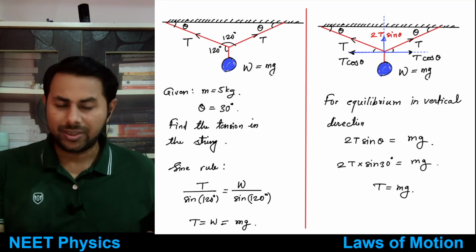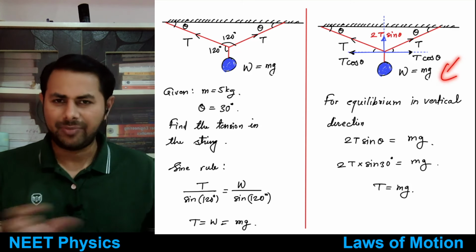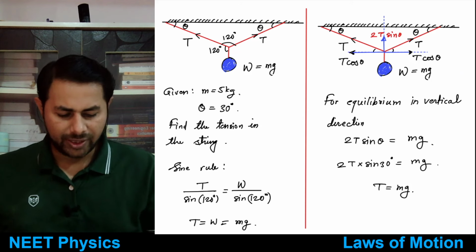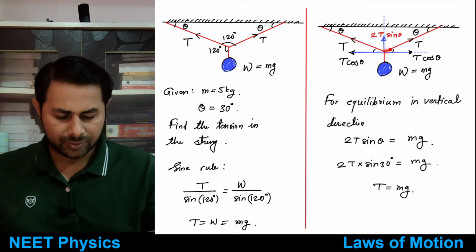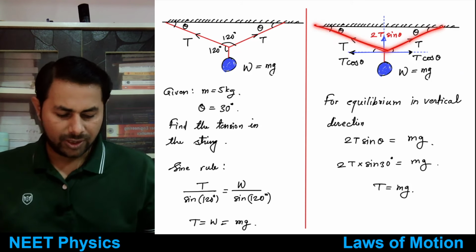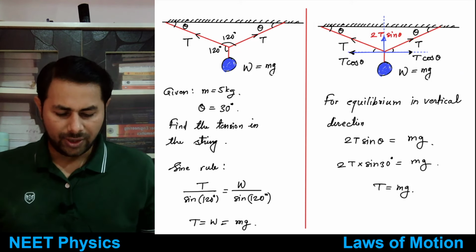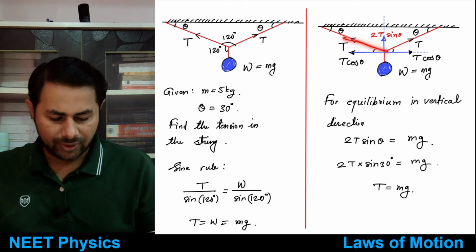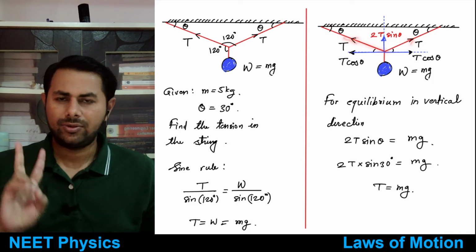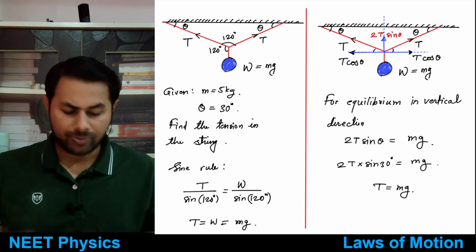Otherwise, what do we need to do is, see, the second method is also shown here. So see, now there are these two strings, so there is tension in this string and there is tension in this string also. This angle is theta, right? So what I will do is, I will resolve these two tensions in two components. So what are those two components?